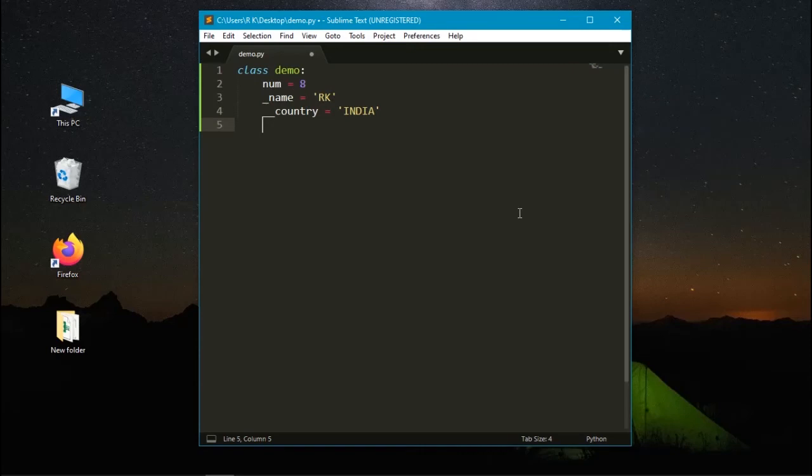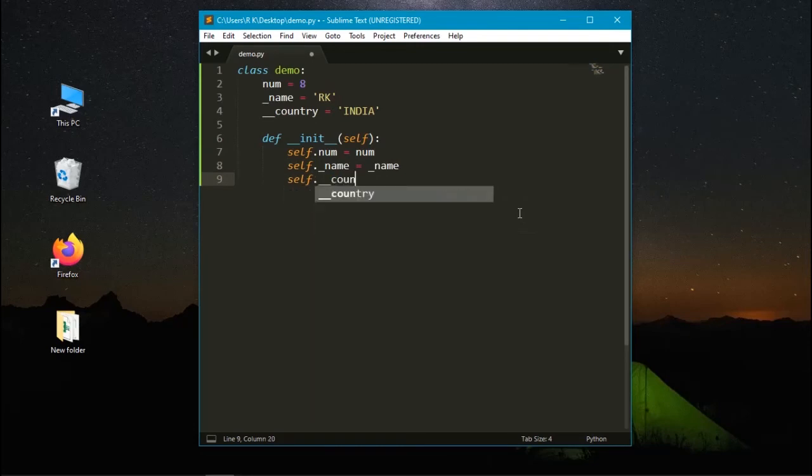Let's define a function, def __init__ with self, and we need to assign the values of the variables in self: self.num equals num, self.name equals name, self.country equals country.